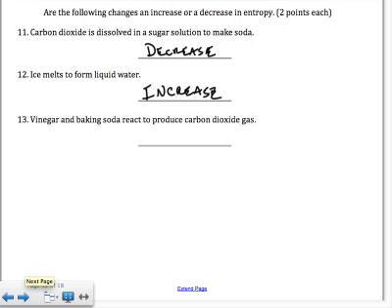Vinegar and baking soda react to produce carbon dioxide gas. So this time we have a reaction that produces a gas. You're starting with a liquid and a solid, and you're ending up with a gas plus some other stuff as well. But anytime you increase the amount of gas in a reaction, that's going to increase the entropy, increase the disorder. So we go from a liquid and a solid on the left, and one of the products on the right is a gas. That's an increase in entropy.